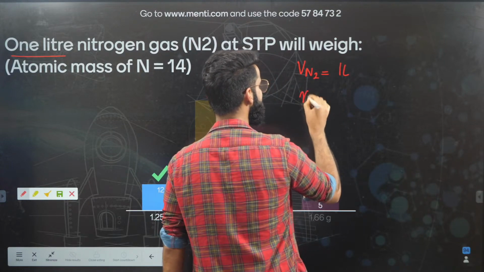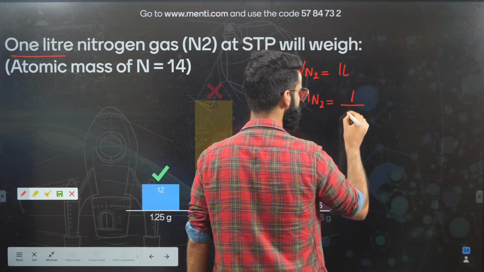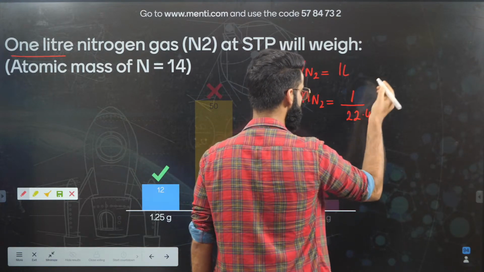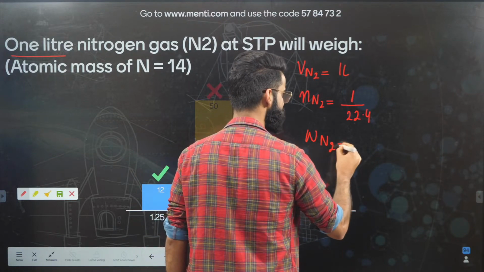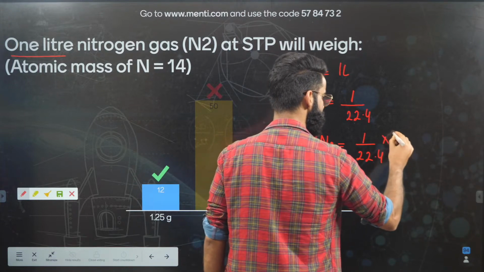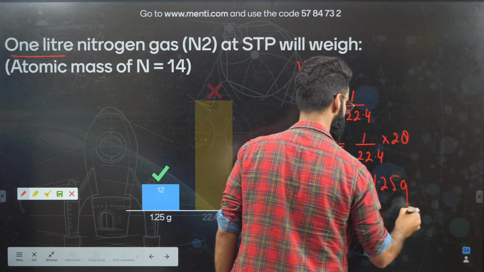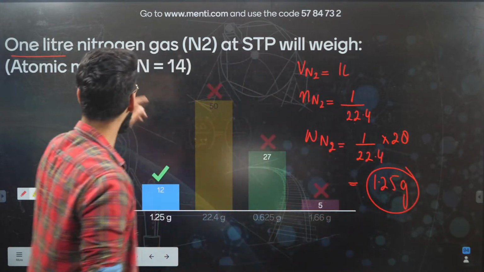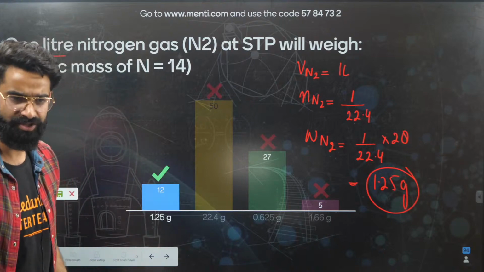So first of all, let me calculate the number of moles. Number of moles of N2 is going to be equal to volume of N2 divided by 22.4. So these many moles of N2 we have. Then I'm supposed to calculate the mass of N2. Mass of N2 is equal to number of moles of N2 multiplied by molar mass of N2, which is 28 grams. So the value comes out to be 1.25 grams. So the mass of 1 liter of N2 gas at STP is going to be 1.25 grams.